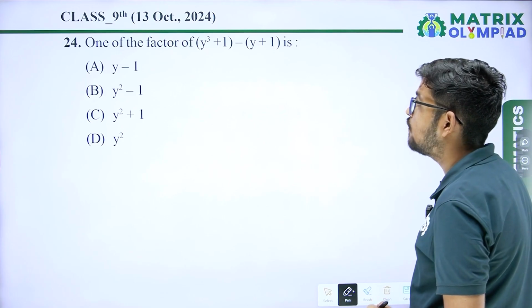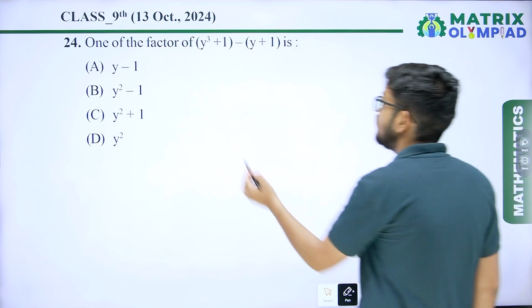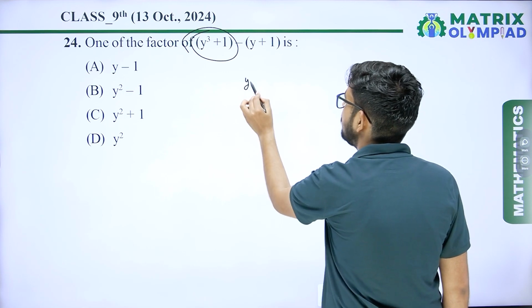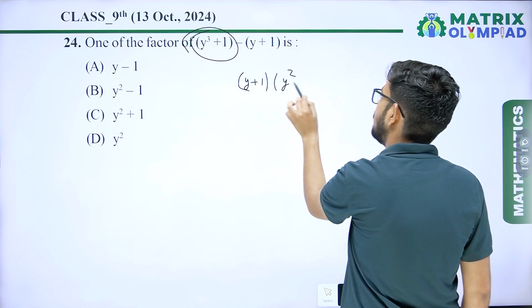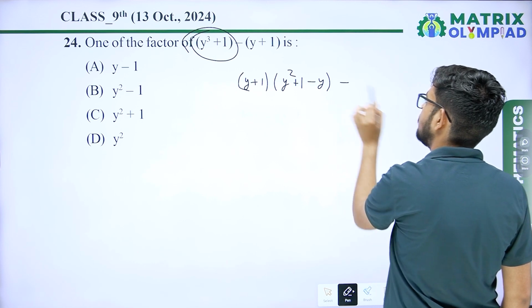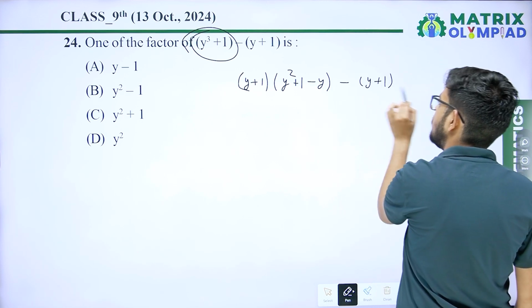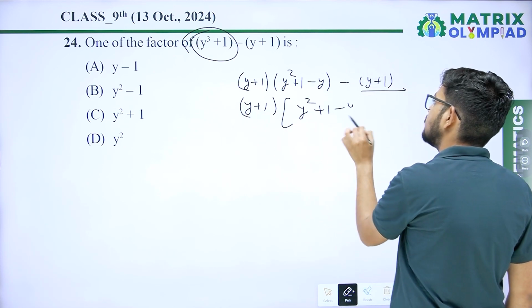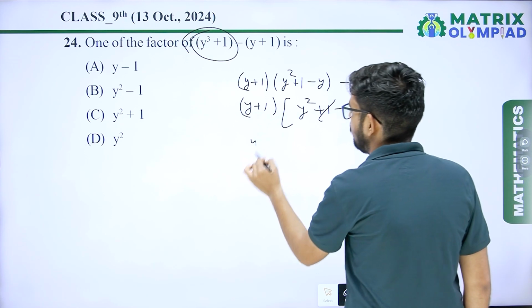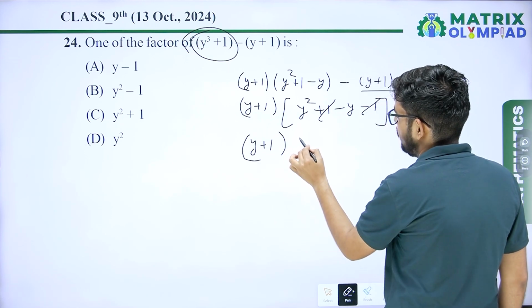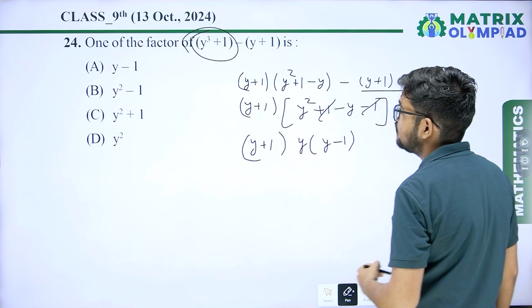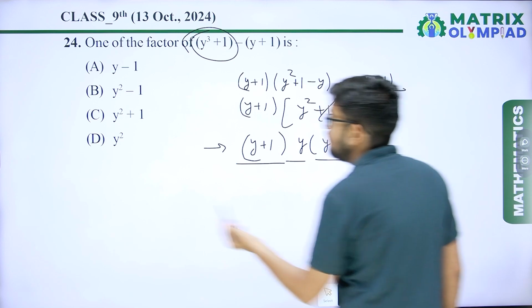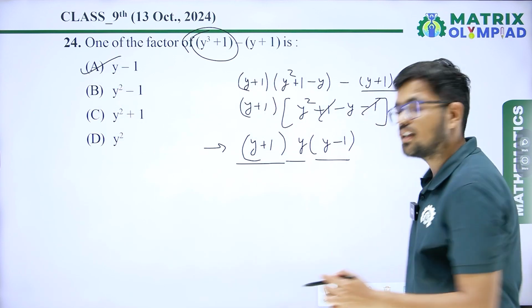Next question: one of the factors of y cube plus 1 minus y plus 1 is? Okay, so factorize y cube plus 1. Using the identity a cube plus b cube equals a plus b times a square plus b square minus ab, we get y plus 1, y square plus 1 minus y, minus y plus 1 as it is. When you take y plus 1 common, you will get y square plus 1 minus y minus 1. The 1s cancel out, and y is common, so in the bracket you will get y minus 1. So the factor form is y plus 1, y minus 1. So one of the factors is y minus 1. Option A will be the correct answer.